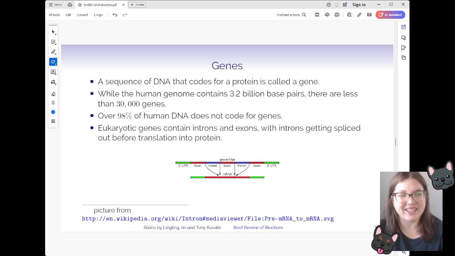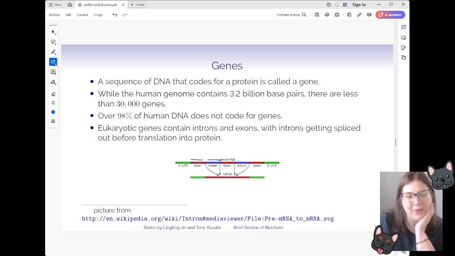In eukaryotes, genes will contain introns and exons. So exons are actually the coding regions, as I mentioned before. Introns are non-coding regions. So introns get spliced out as a pre-mRNA gets converted into an mRNA.